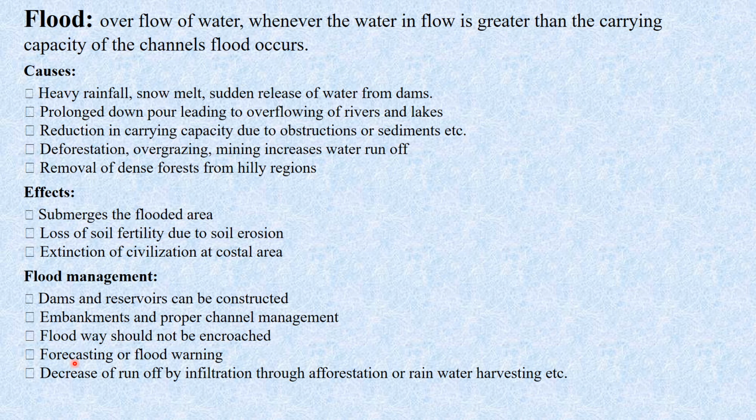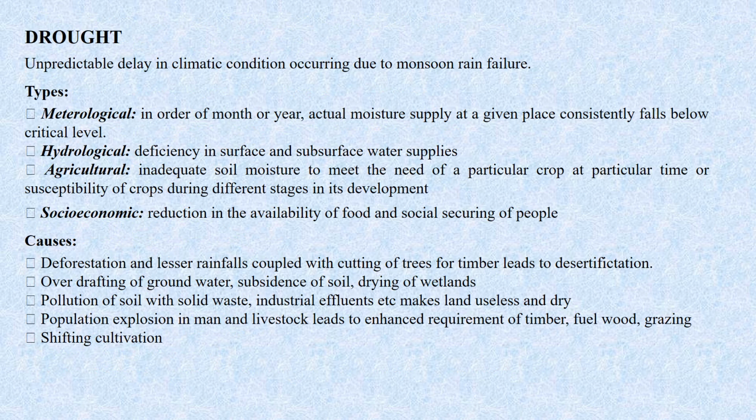Then forecasting of flood, that is flood forecasting or flood warning. Then decreasing runoff by increasing infiltration through afforestation or rainwater harvesting, etc. So all these are the flood management activities.